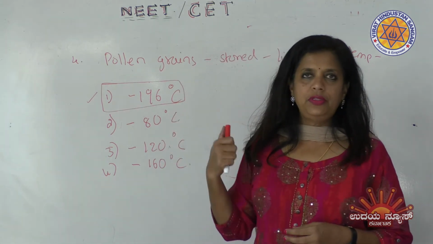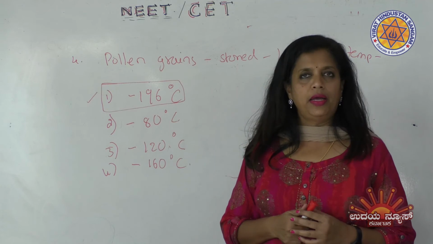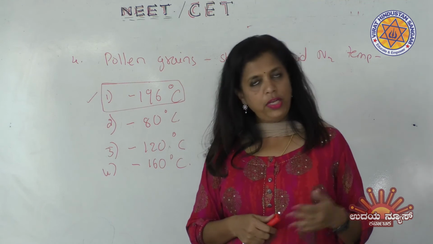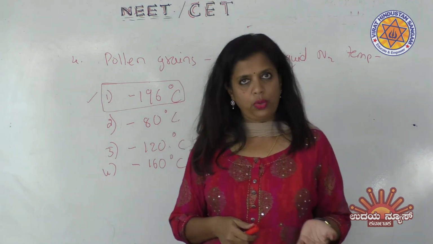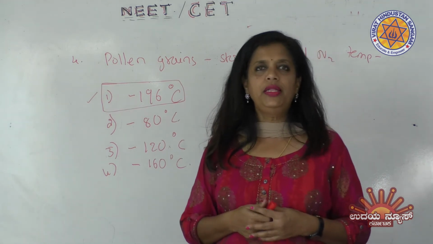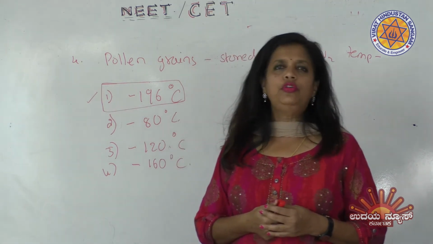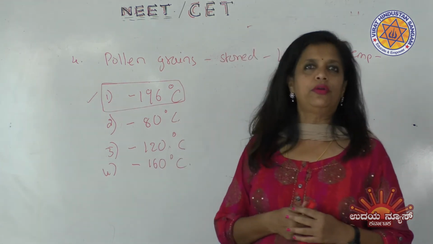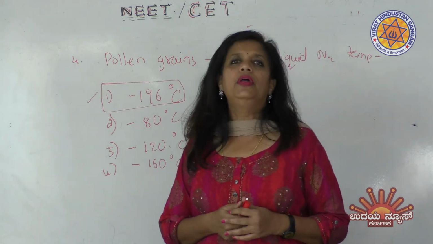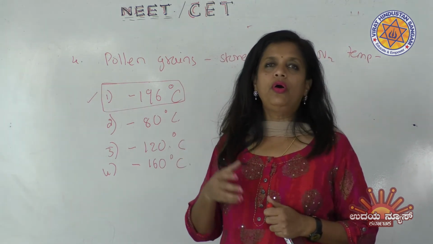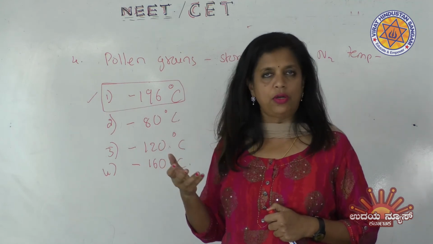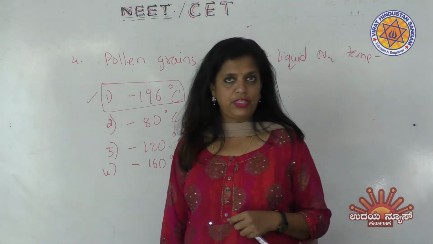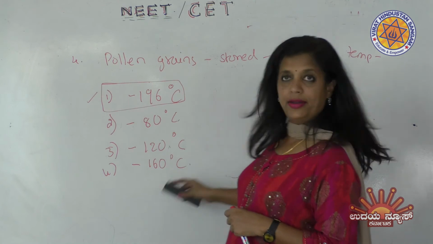So normally, this is the best way to store the plant and plant organs and any other parts of the plant in an arrested condition. When you bring them out of that temperature, they start growing. So this is the basic way they store it. Till today, most of the biological labs store organs in liquid nitrogen temperature. Even in the gene bank, the chromosomes of the mother, or whatever we talk about now, the stem cells and all, are stored in liquid nitrogen temperature. That's the answer for the fourth question. I hope you understood this. Let's move on to the next question.